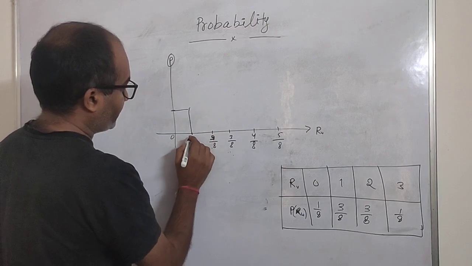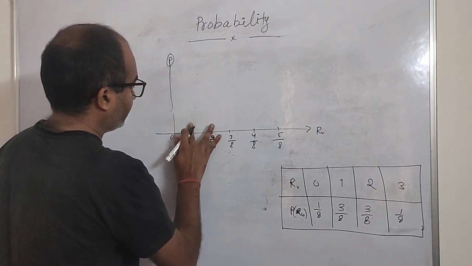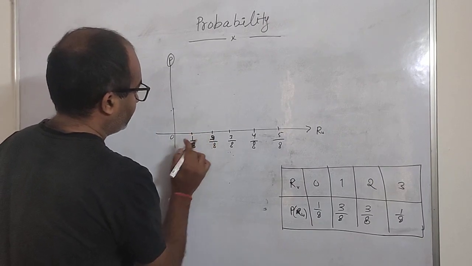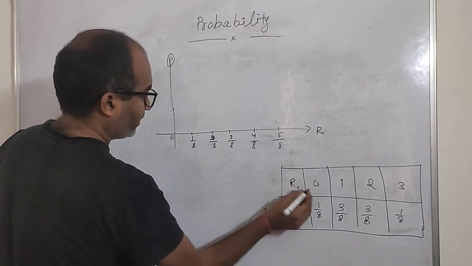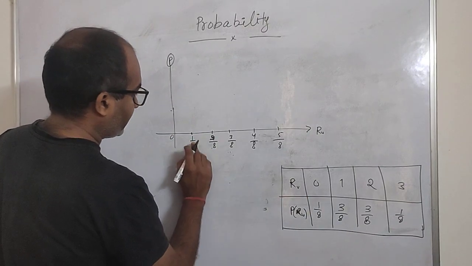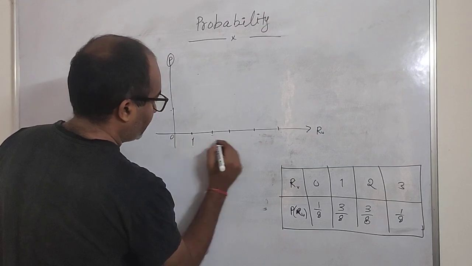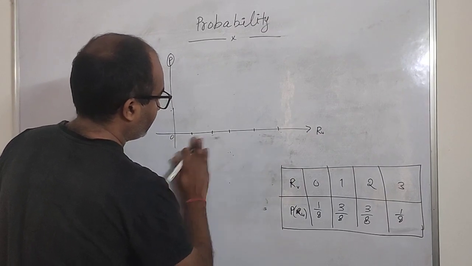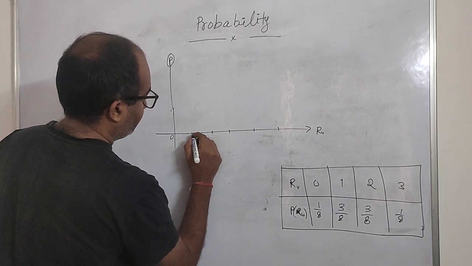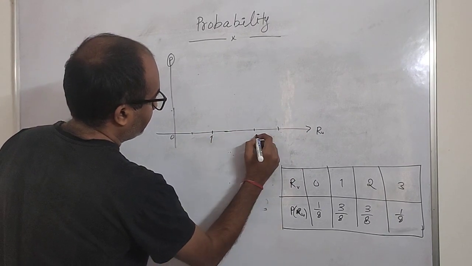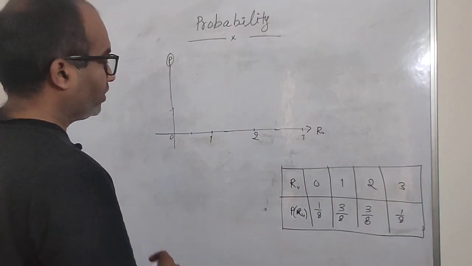No, not like this. When 0 is there, then it should be 1 by 8, on 0. So I have written it wrong. Let me make it more elaborate. This is 0, 1, 2, 3.